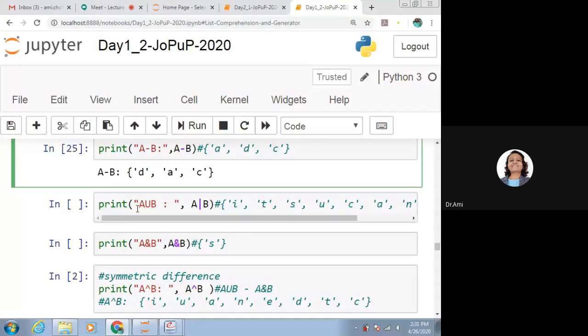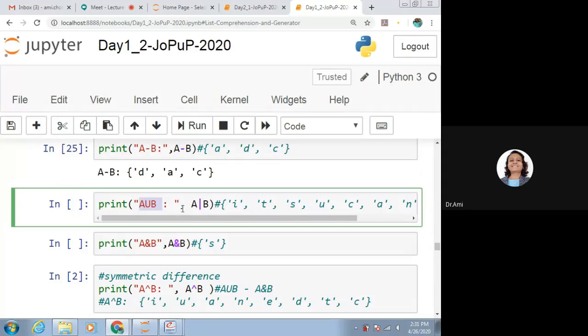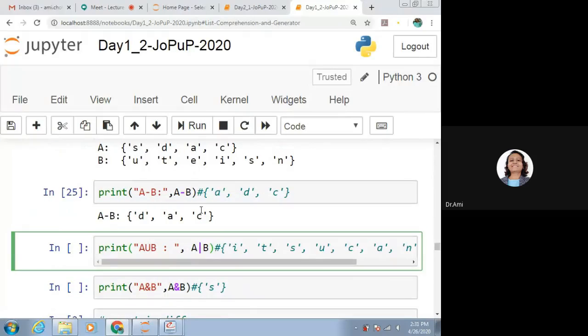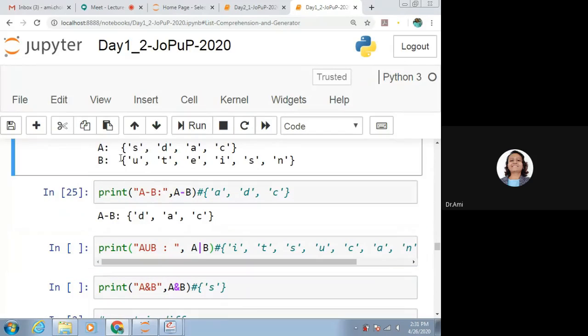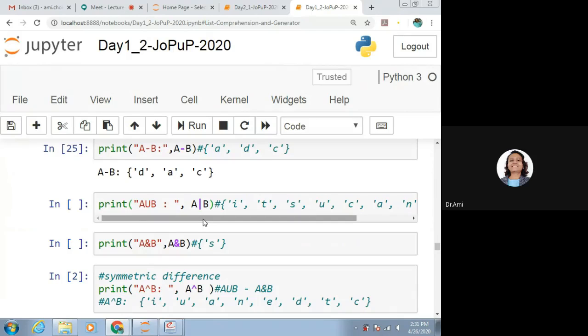Now we want to see A union B. In our mathematical term, we see it as A union B. In our Python terms, we will be saying it as A or B. So we have to consider all the elements of A and B, but we have to remove the duplicates.